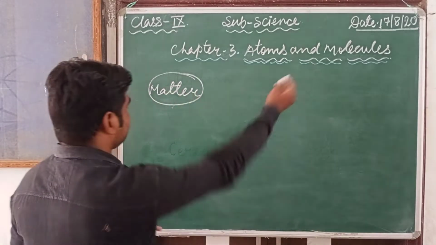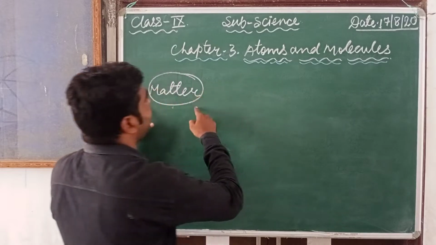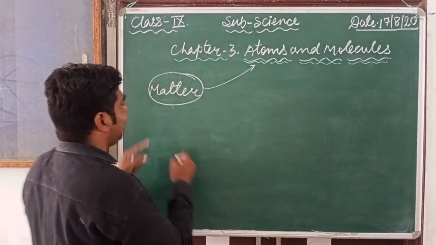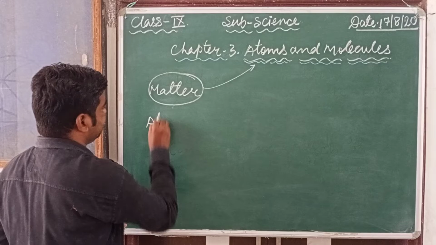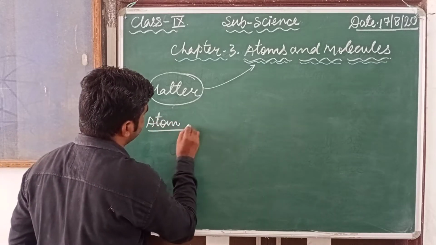So all matter is made up of atoms. How can we define an atom?